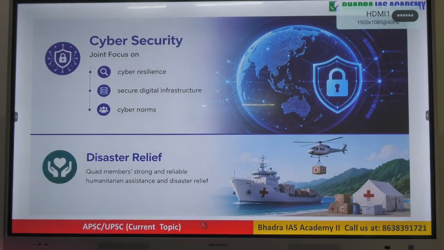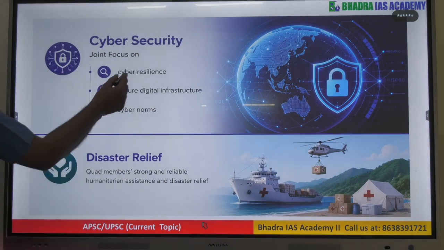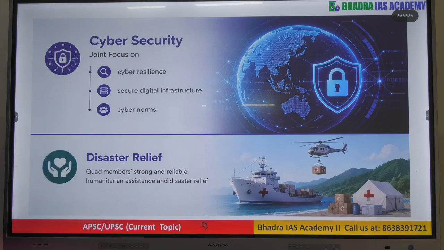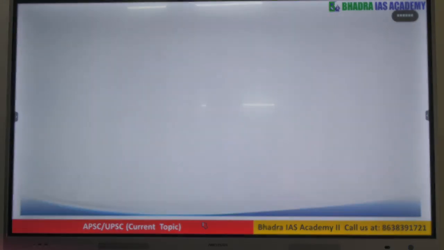The second area is cyber security, where they are talking about cyber resilience, secure digital infrastructure, cyber norms. Today this has become a very big issue. Then also disaster relief, right from the tsunami to COVID, etc. This is another area where they are cooperating.